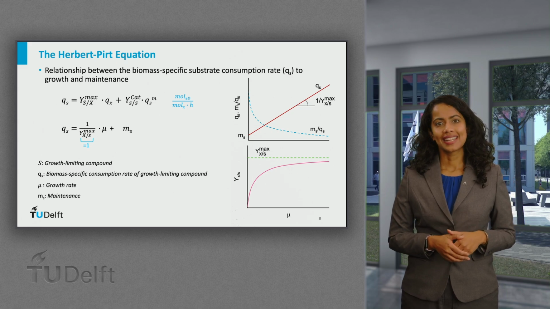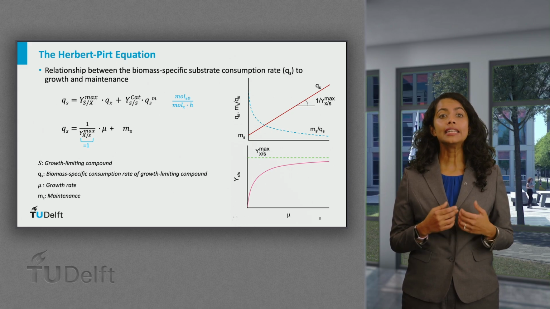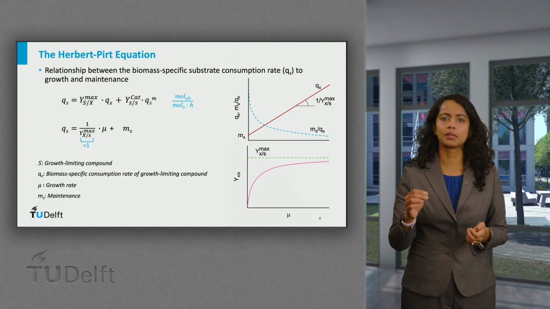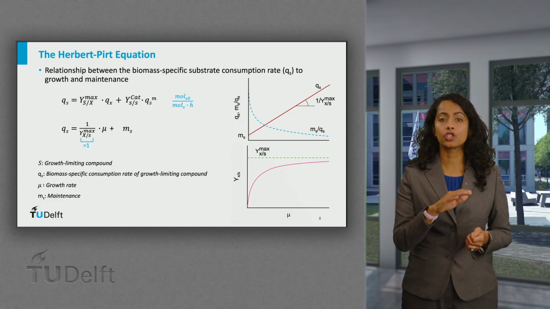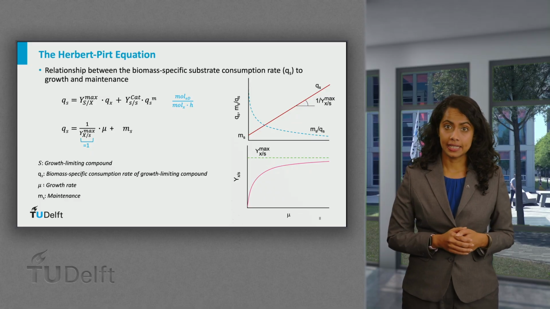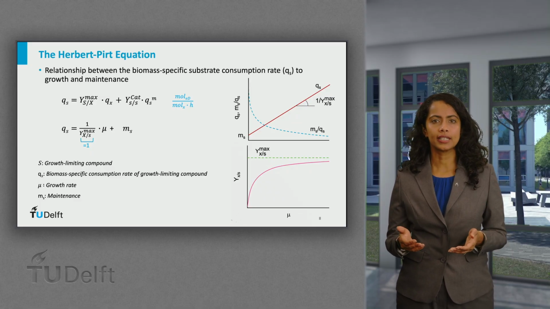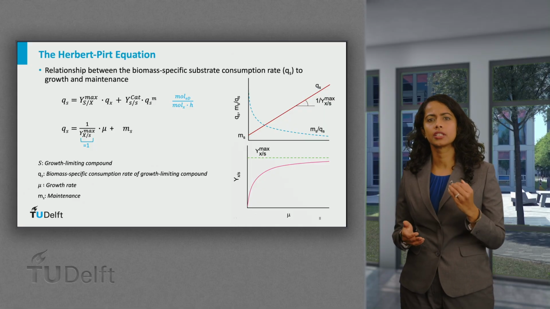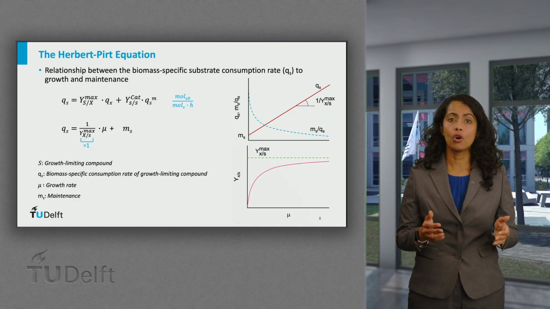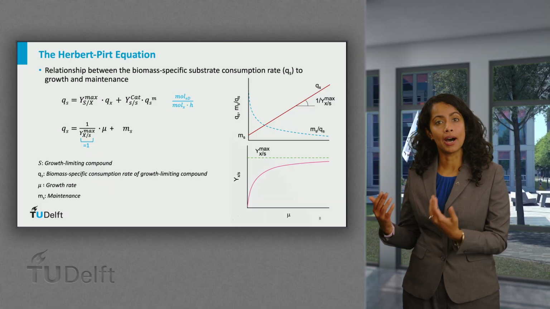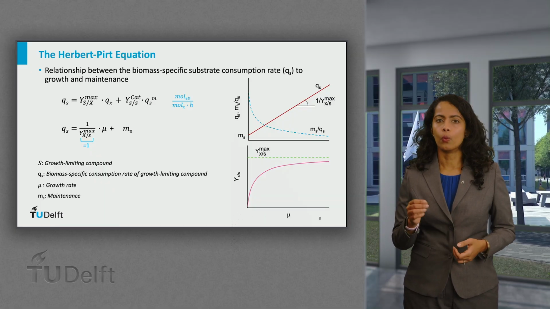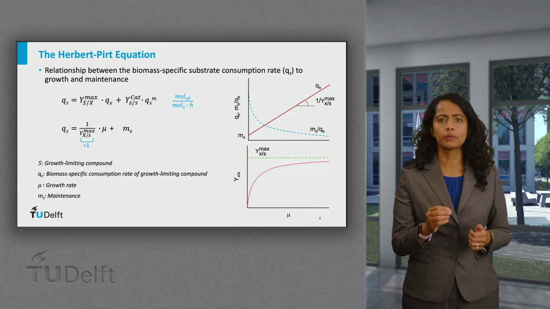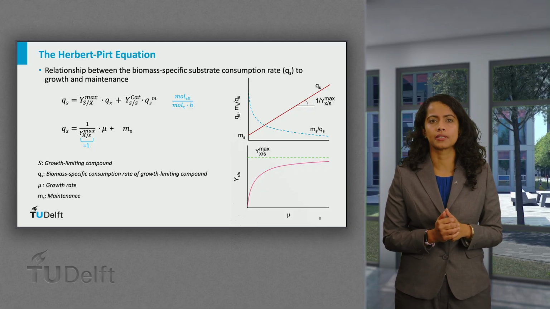We can see that as the growth rate increases, the yield also increases until it reaches a maximum yield value, beyond which it levels off. This means that at higher growth rates, a smaller fraction of the substrate flux is diverted towards maintenance, and more is directed towards biomass formation. Whereas at low growth rates, most of the substrate consumed goes towards maintenance purposes.